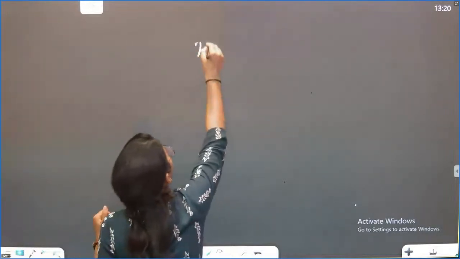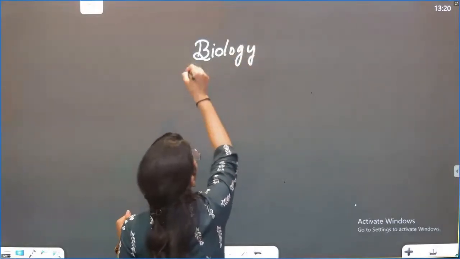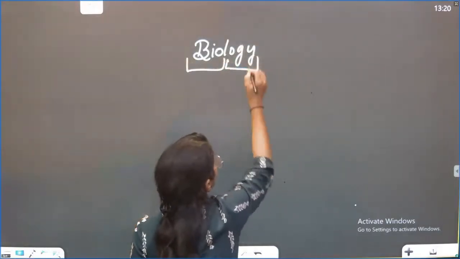So we'll start with the basic biology process. If I ask what is simple biology? Bio means organism and logy means study, of course.